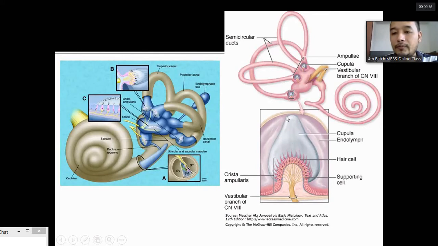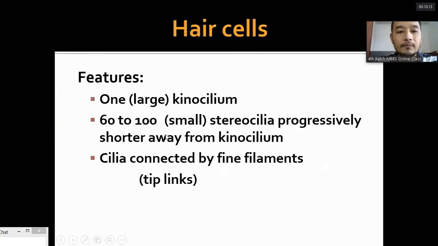This is the cupula, the gelatinous substance, and the hair cells. These are the cilia, stereocilia and kinocilia. This crista ampullaris is housed in the ampulla of each semicircular canal.